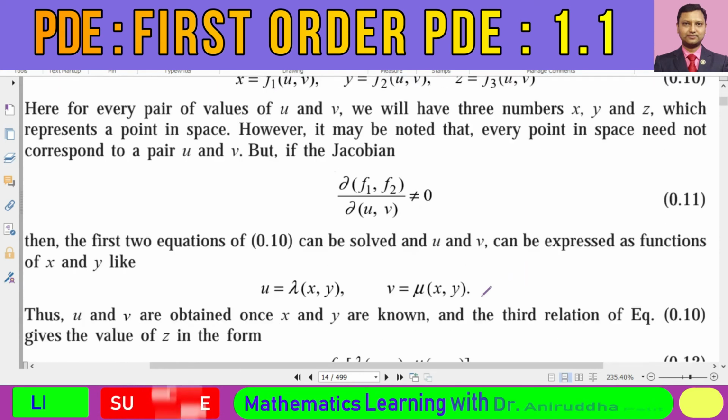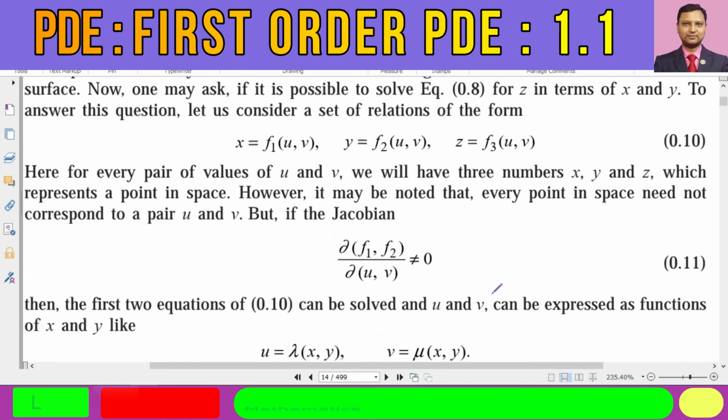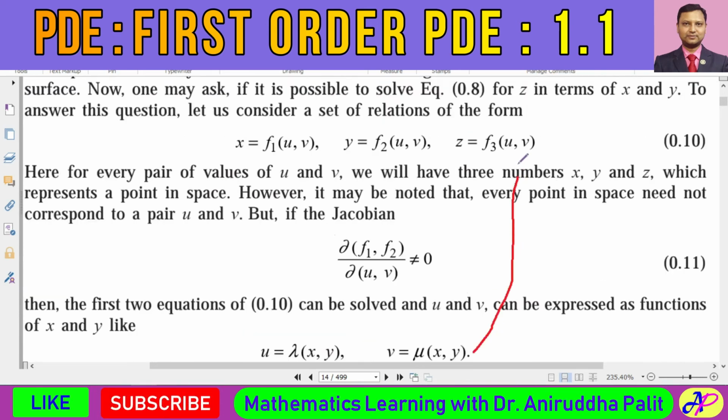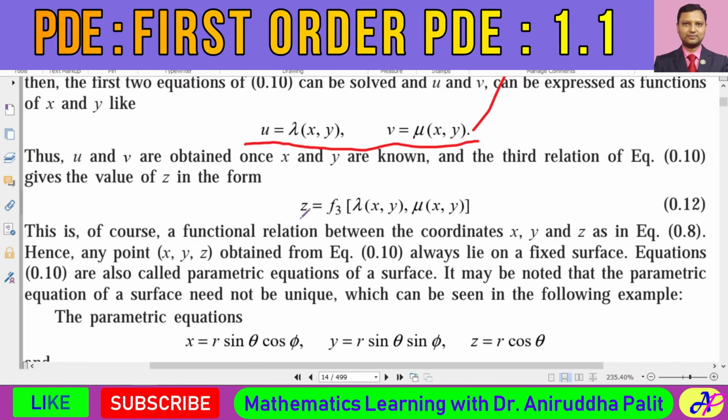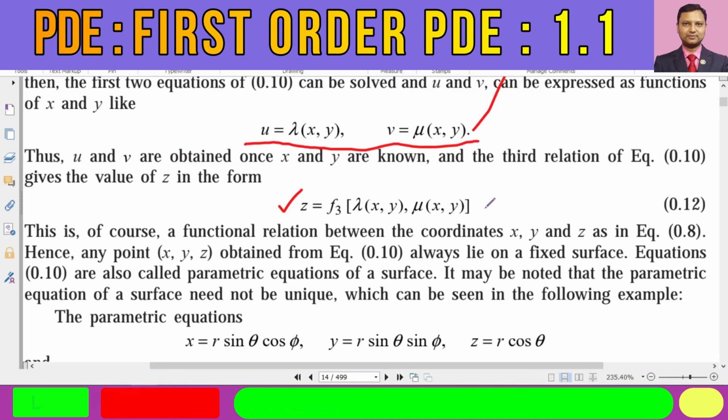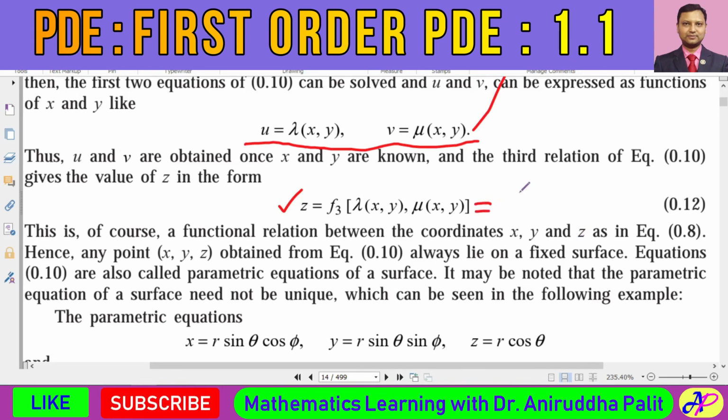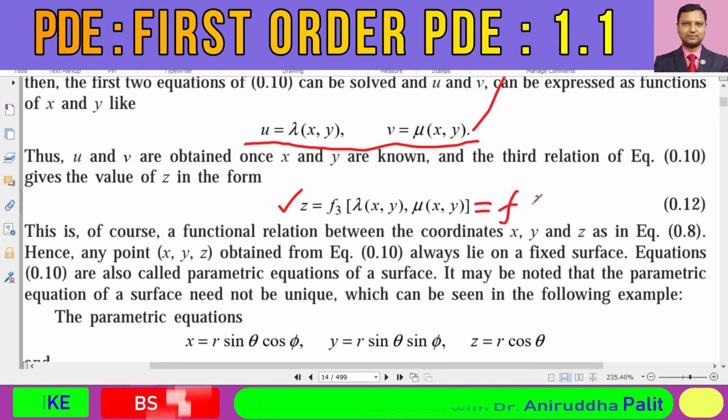And in such cases, if u and v are represented in terms of x and y, then this u and v can be put over here. And ultimately, after putting u is equal to lambda of x comma y, v is equal to mu of x comma y, this is the representation. That is actually, we can now say, yes, this is some kind of function of x comma y.